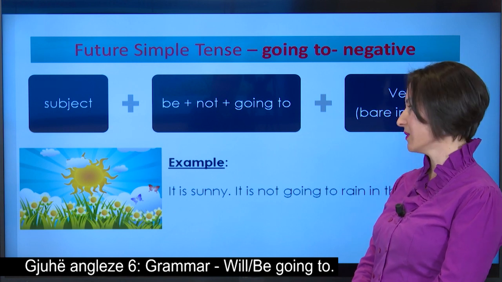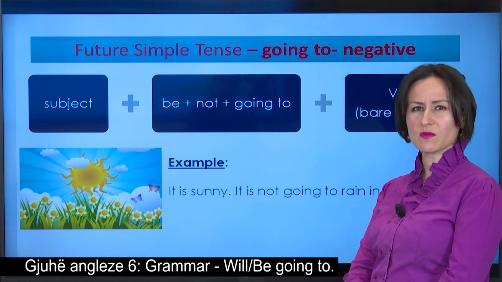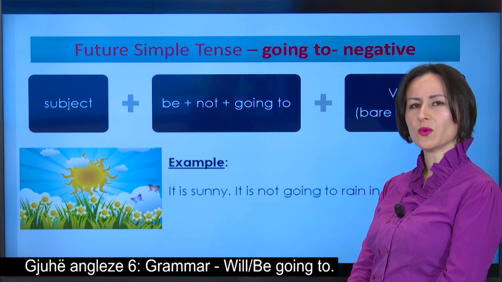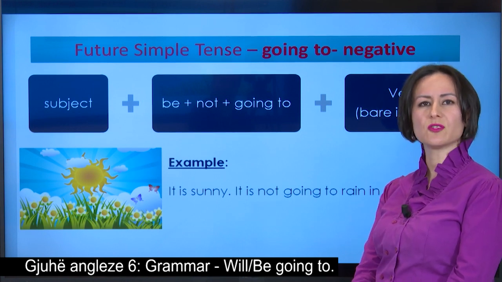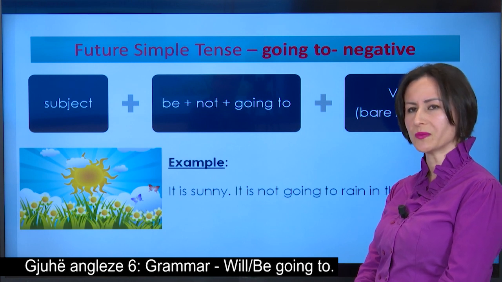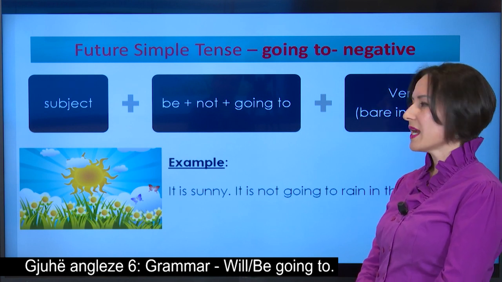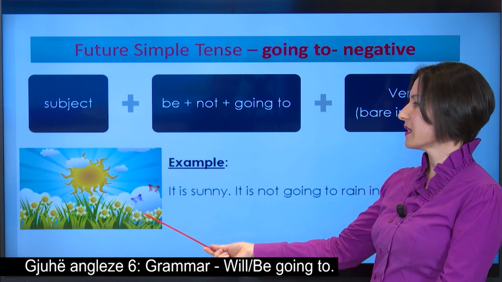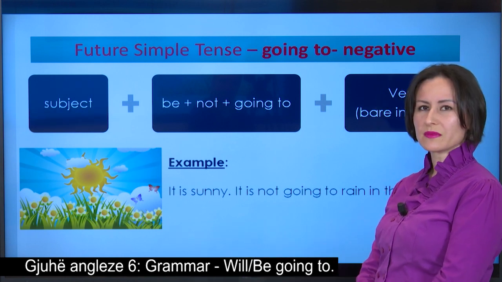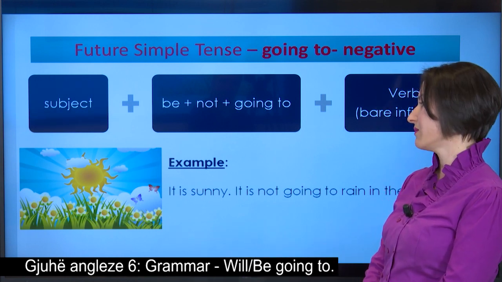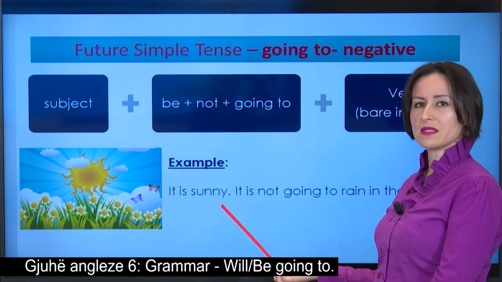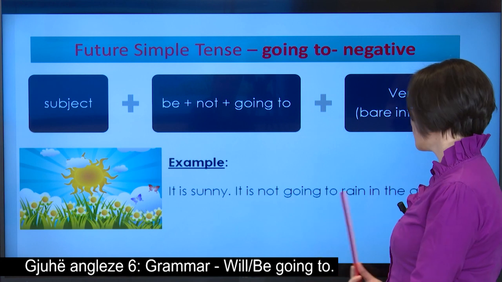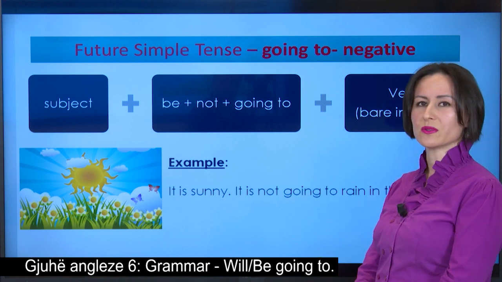For example, if someone asks me, will it rain tomorrow? Or do you think it will rain tomorrow? I can say, by looking at the picture, we can predict that it is sunny, so it is a sunny day. It is not going to rain in the afternoon.